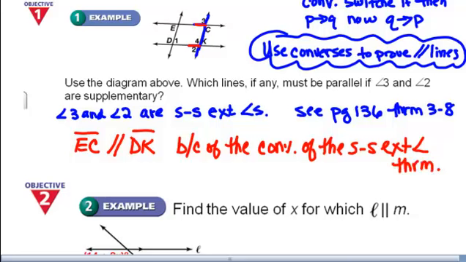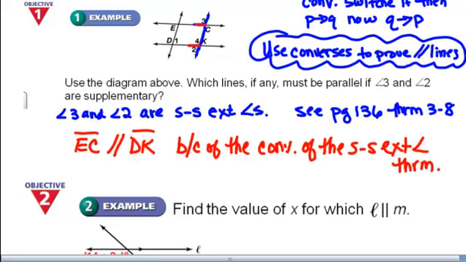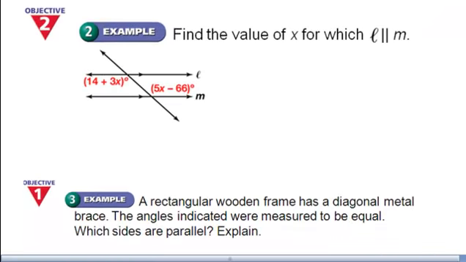Okay. So many theorems we have to use. We're going to continue to use these to do example 2. I'm going to clear my ink and scroll this up. Find the value of x for which L is parallel to M. Don't forget, L has to be parallel to M. We're going to show these lines are parallel.